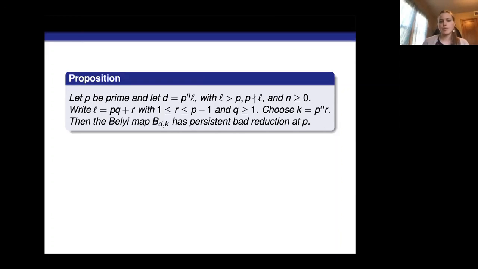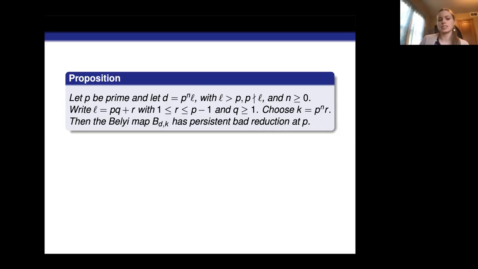So if we let P be a prime and we write D as P to the n times L, where L is greater than P and P does not divide L, then we can find some value of K such that the Belly map BDK has persistent bad reduction at P. So as long as this is satisfied, as long as for this given degree and prime P we can write D in this way, then we know we have a PCF polynomial of degree D that has persistent bad reduction at P. And this isn't saying that there doesn't exist a degree D polynomial that has potential good reduction there.